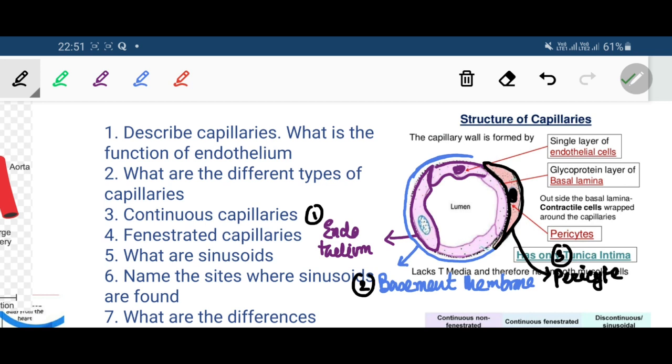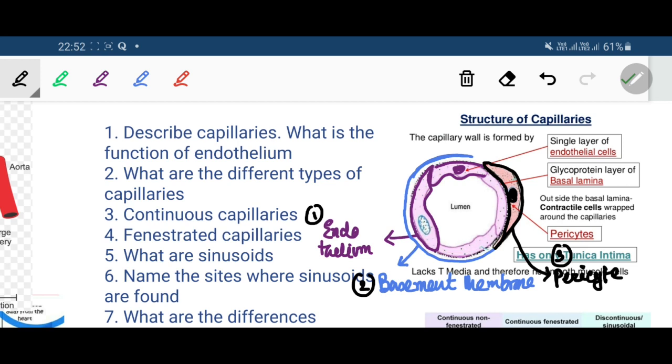It is not completely covered. Now pericytes are contractile cells. They have some contractile filaments in the cytoplasm, and pericytes help to squeeze out the content of the capillaries, and they are present outside the basement membrane of the capillary.